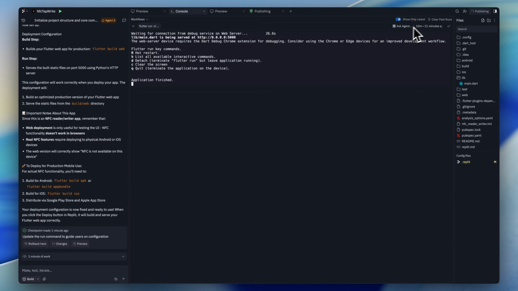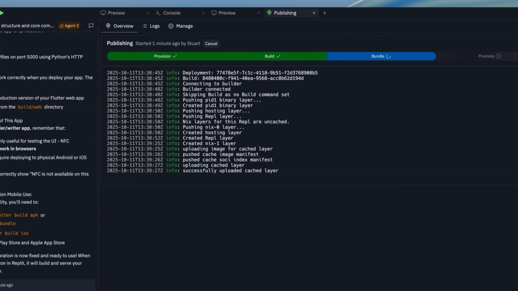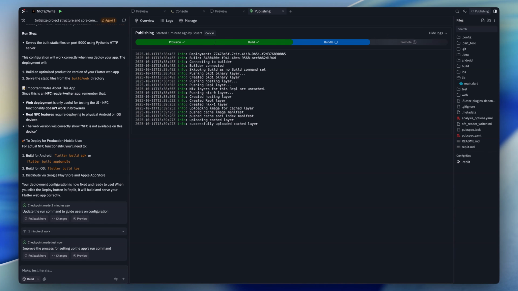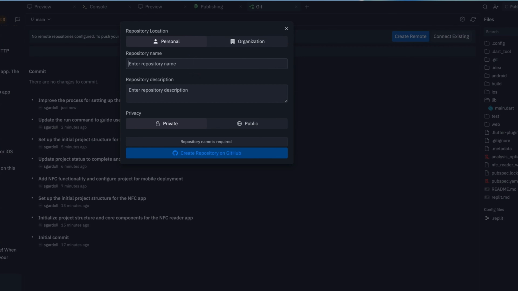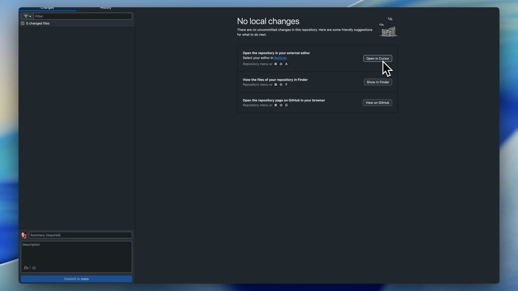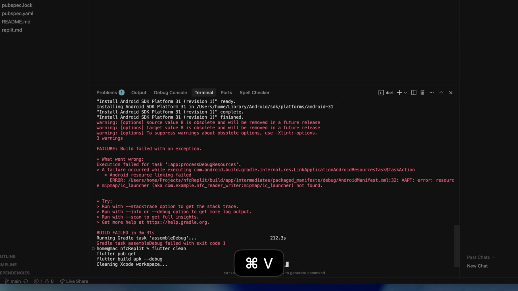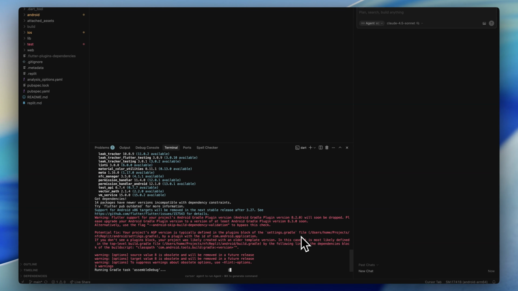Replit built my NFC app in short order. It published it to the web without fuss, but of course you can't use the NFC package on the web. So here's the catch. There isn't direct internal publishing to mobile. You'll have to push your code to GitHub, then use VS Code or your tool of choice to manually build and package for iOS and Android. No direct-to-store deployment tools like you'll find in some other platforms. So when it comes time to get that APK or IPA up on the Play Store or App Store, you're on your own for the final leg.